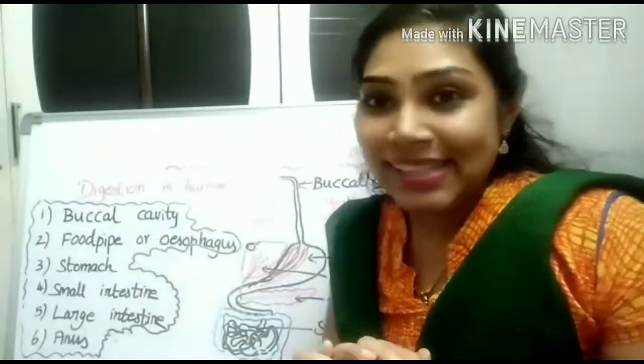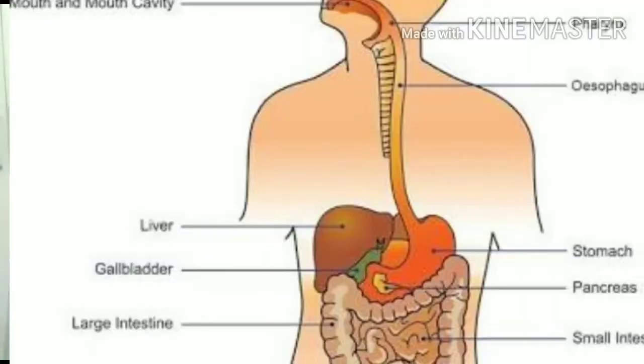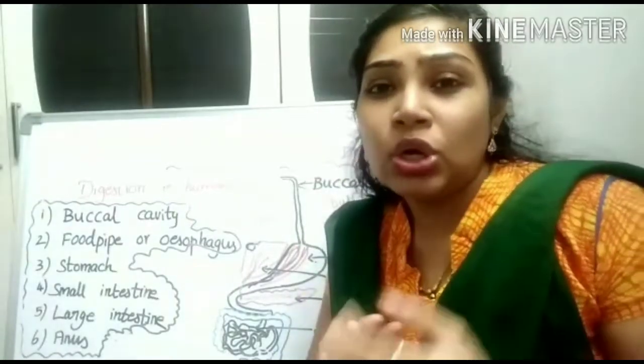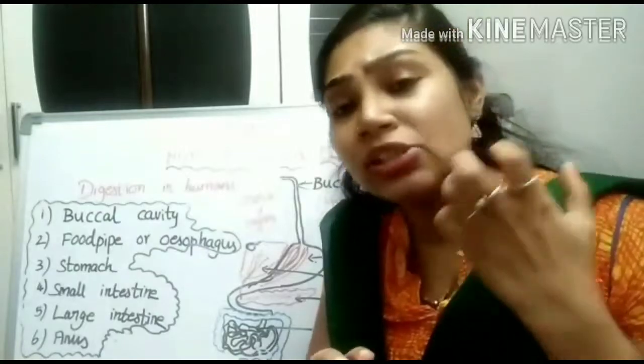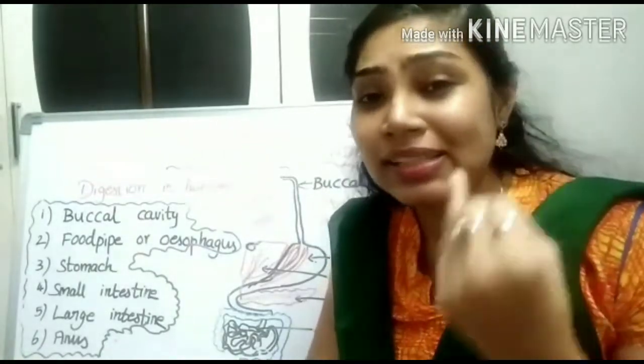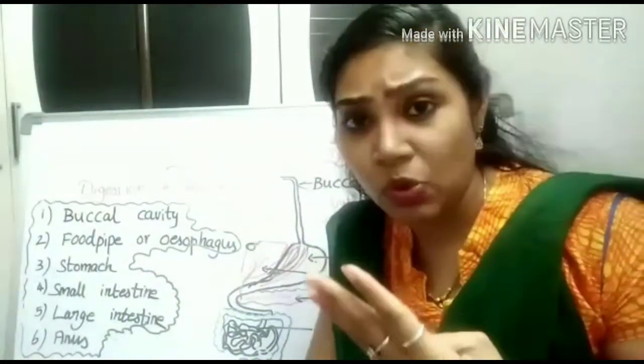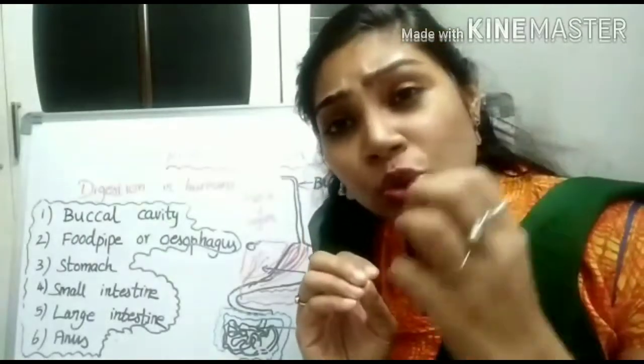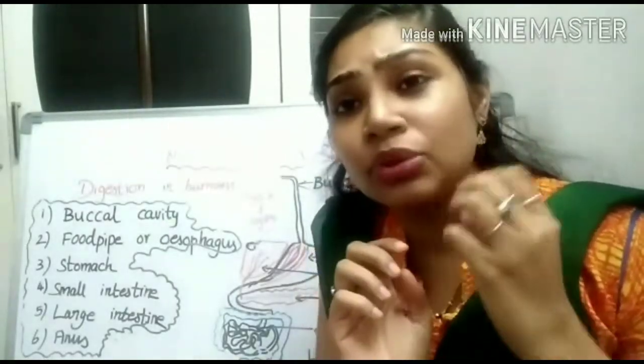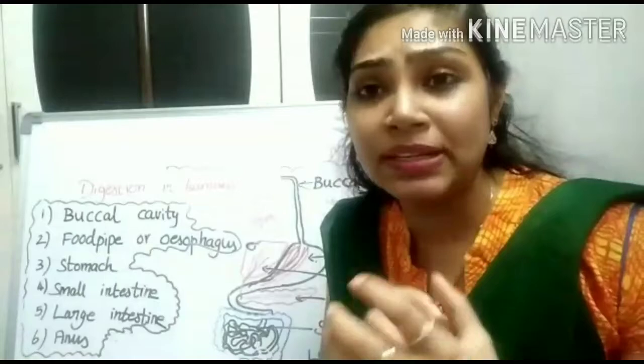Now, let us understand the meaning of digestion. Digestion is the process in which complex substances are converted into simpler substances. Here, the digestion process starts from the mouth. We have different varieties of teeth such as canines, incisors, premolars and molars, which help to chew the food completely.